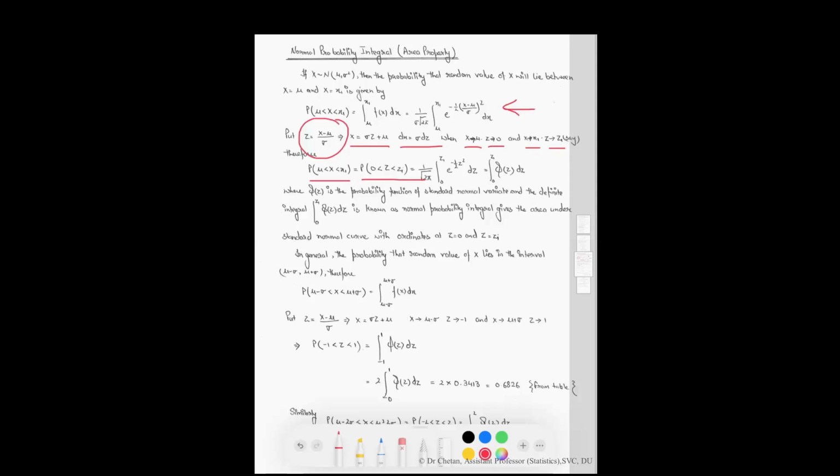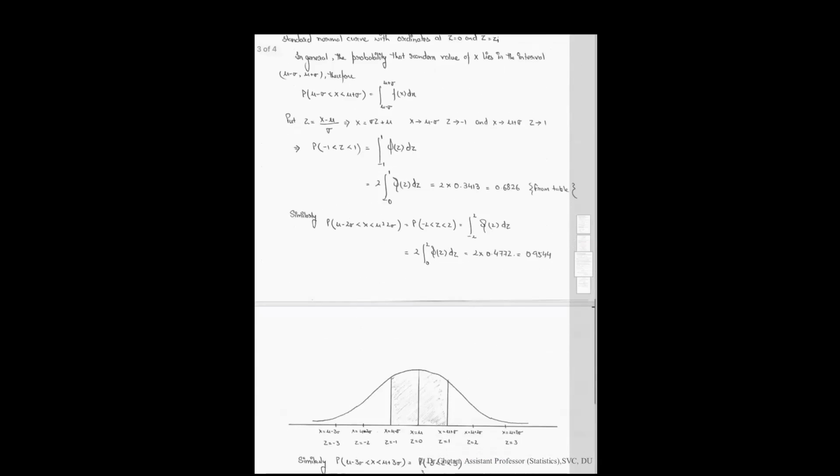Therefore, the probability of x lying between mu and x1 equals the probability that z lies between 0 and z1, which is equal to this quantity, where phi of z is the probability function of the standard normal variate, defined by this integral. It is known as the normal probability integral, which gives you the area under the standard normal curve between the ordinates z equal to 0 and z equal to z1.